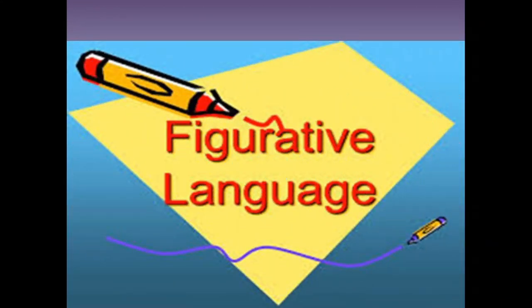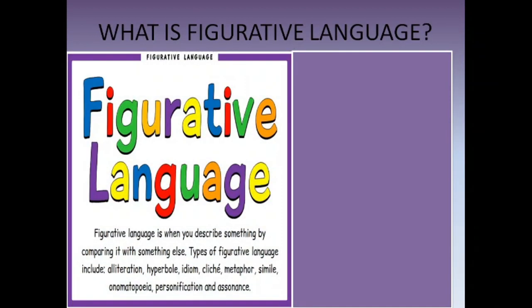Today we are going to study figurative language. So now the question comes, what is figurative language? Let's see. Figurative language is when you describe something by comparing it with something else. So my dear students, the purpose of figurative language is to describe something, and for description you compare it with something else which is a known thing. Like you can make the comparison by the explanation of that.